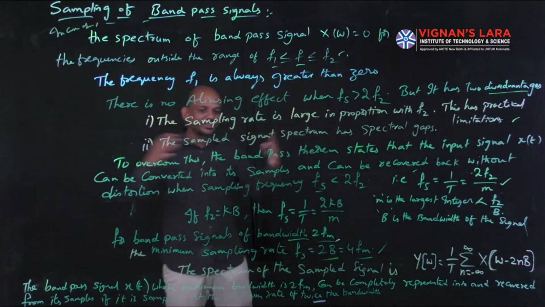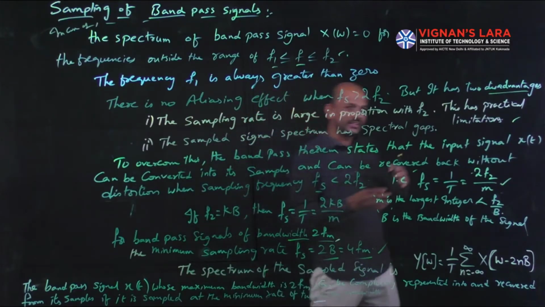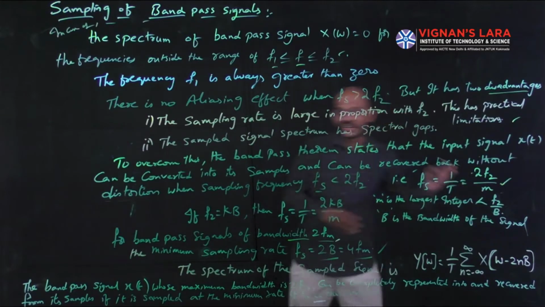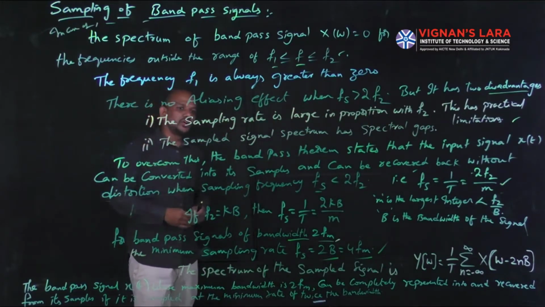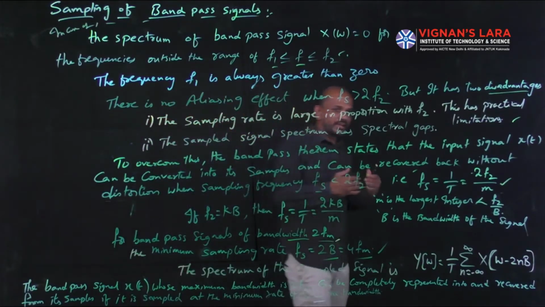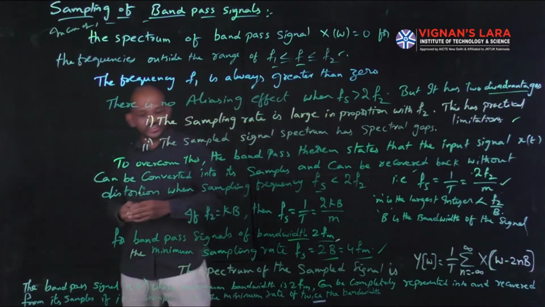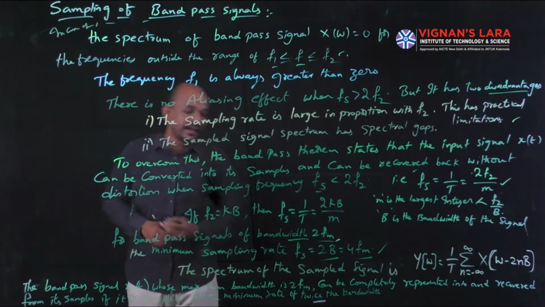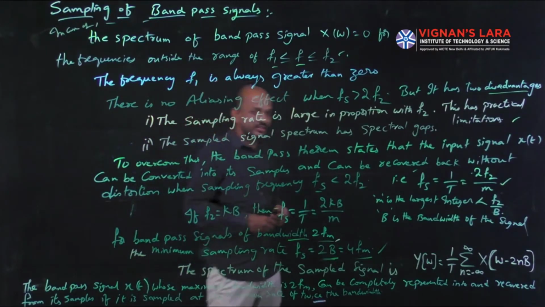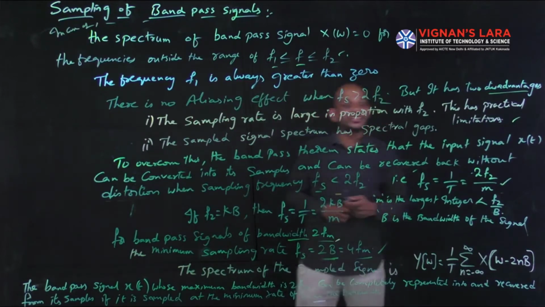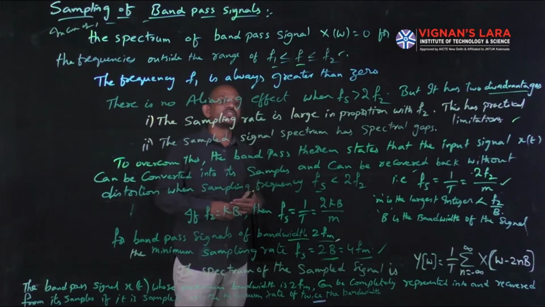The bandwidth of that signal is maximum 2fm, so it can be completely represented in its samples and recovered back from its samples. That is, whenever a band pass signal x(t) has bandwidth 2fm, it can be completely represented in its samples and recovered back from them without any distortion, if it is sampled at a minimum rate of twice the bandwidth. Then I can get the original signal without any distortion.